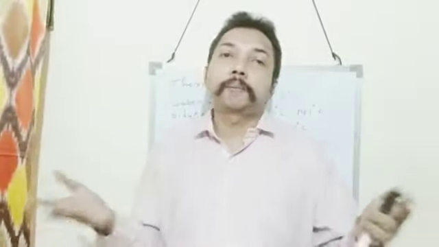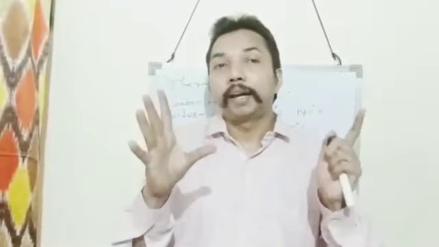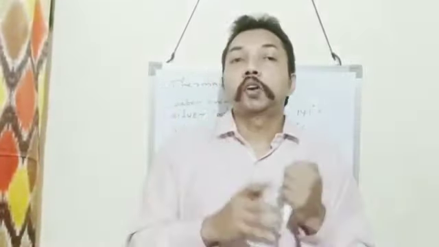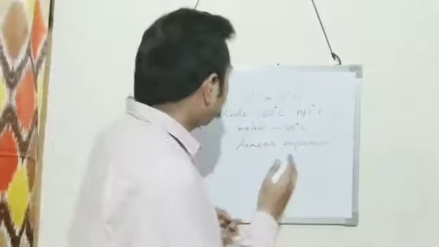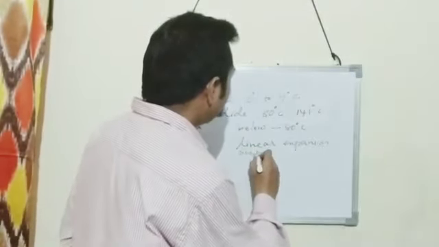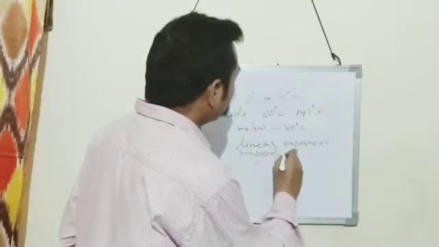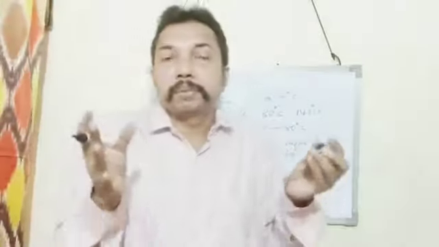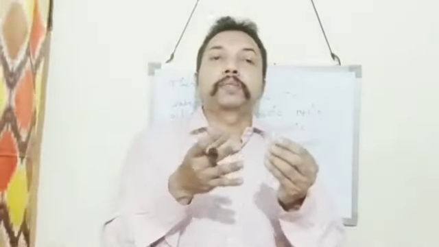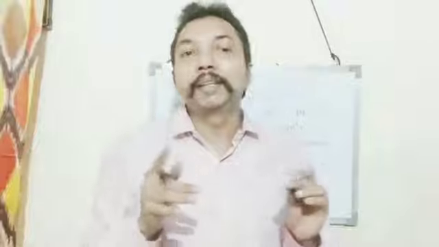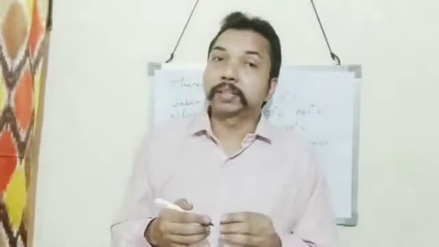The expansion of a substance in its area due to heat is called superficial expansion.